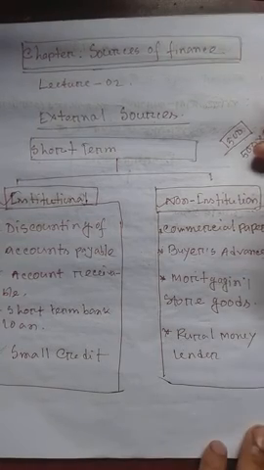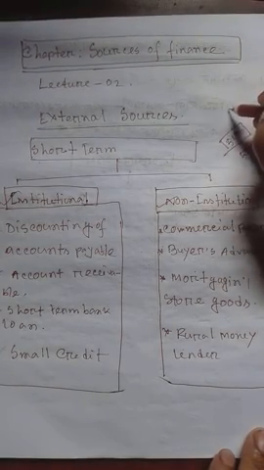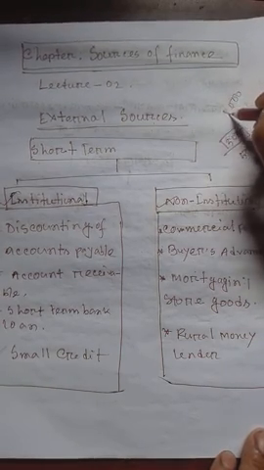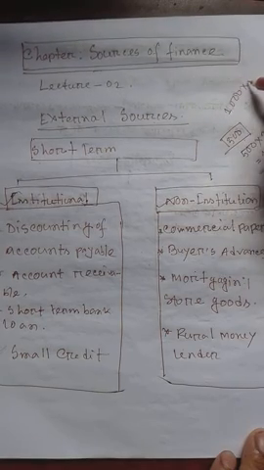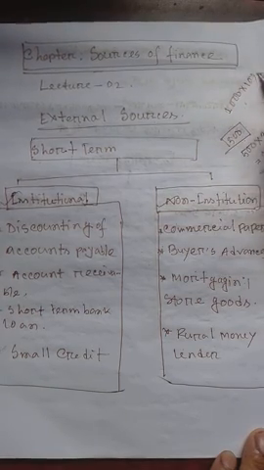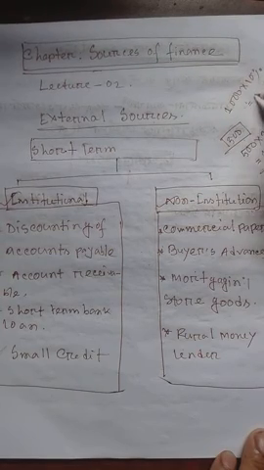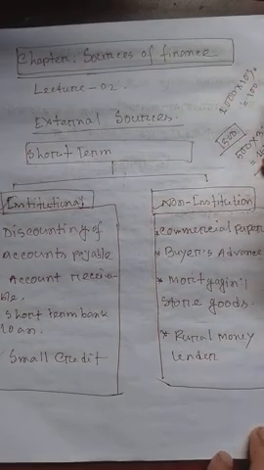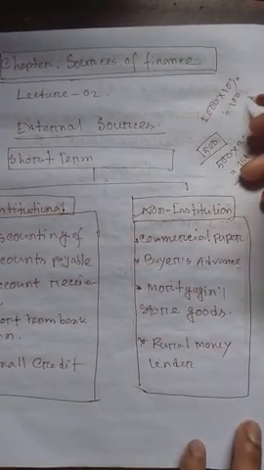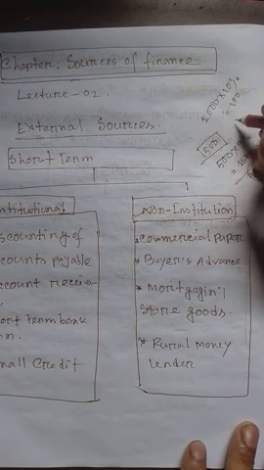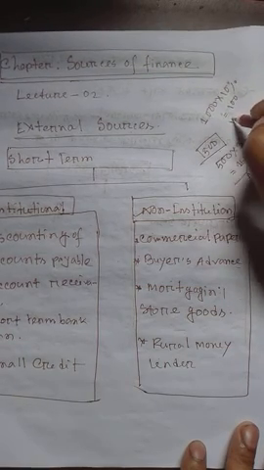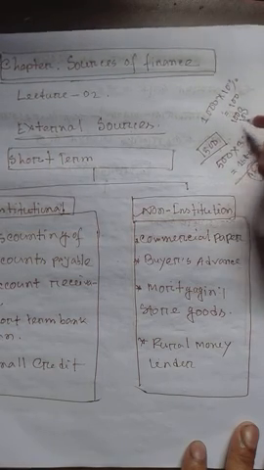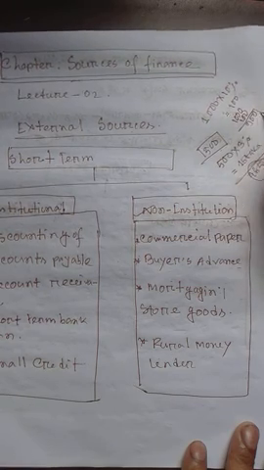Suppose a company issues a commercial paper of 1000 taka, but shows a certain rate of discount. Suppose he or she gives a 10% discount, then the total discount amount is 100 taka. So here 100 taka is the total discount. Then the company collects money from the commercial paper providers, less 100 taka, that is 900 taka.